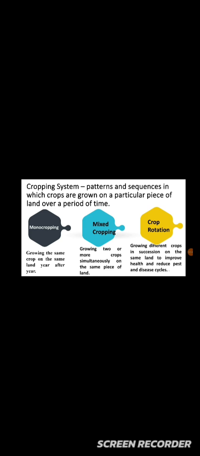Then the crop rotation. So obviously you are rotating the crop, that means you are growing different crops in succession on the same land, to improve soil health and reduce pest and disease cycles. So these are the major cropping systems which are practiced in the agricultural field.